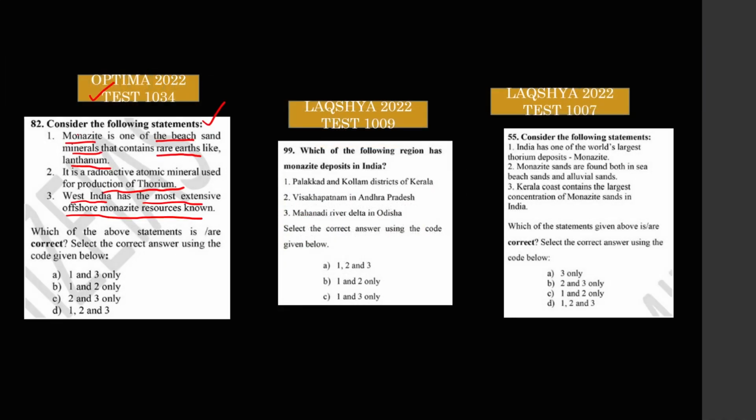You can see here monazite, rare earth, monazite, thorium, and west coast. The entire question has been replicated by the UPSC. I had framed the same question in my Optima 2022 test number 1034.